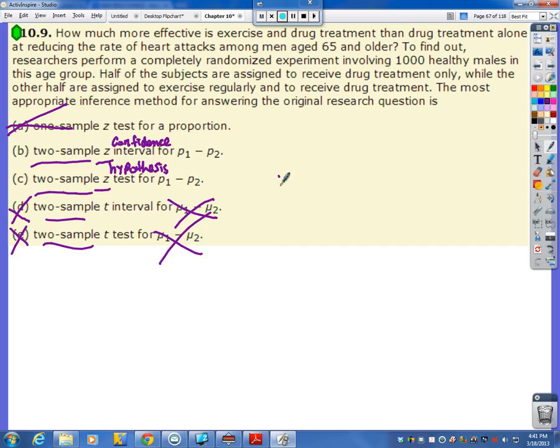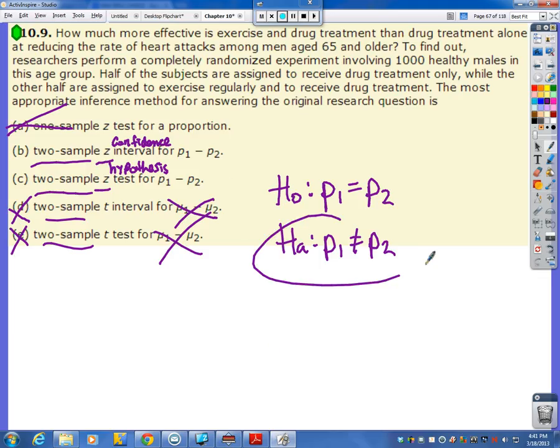Now, doing a hypothesis test, our null hypothesis would be that the two groups would equally have the same amount of heart attacks versus they would not have the same amount. Okay? Now, this says how much more effective. Is this going to tell us how much more effective? No, this is just going to tell us if they're different or not. It really doesn't give us specifics about how much more effective it is than it is not.